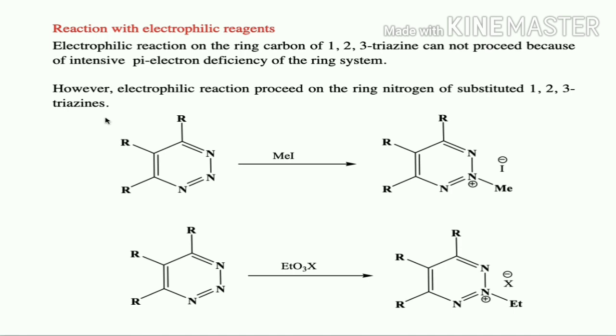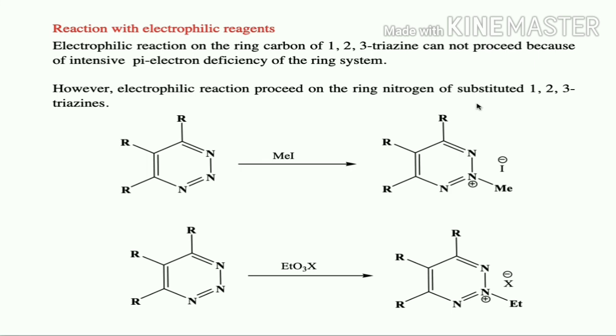There are certain cases where there is possibility of electrophilic addition on the ring nitrogen. Electrophilic addition on the nitrogen occurs only when it is substituted. If it is not substituted, it is not possible on the nitrogen also.